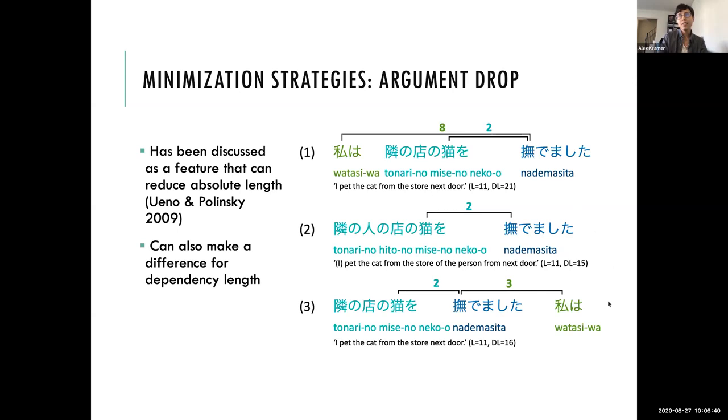And then in this third example, we're using a non-canonical order, which is grammatical in Japanese and present in speech. By moving the subject to the end, we can end up with a total dependency length of 16, which is just about the same as dropping the subject entirely. So we can see that dropping something can be as good as changing word order in terms of reducing our dependency lengths.